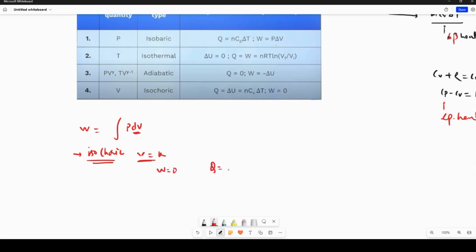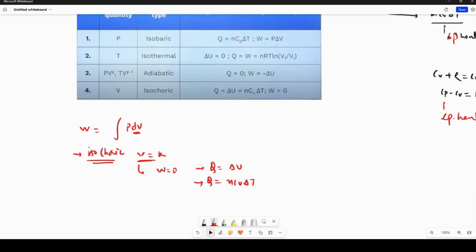So Q will be directly equal to delta U, and Q will be n CV delta T. In the isochoric case the derivation is very simple: because volume is constant, work done is 0, so Q is equal to delta U, which is n CV delta T. Is that clear?